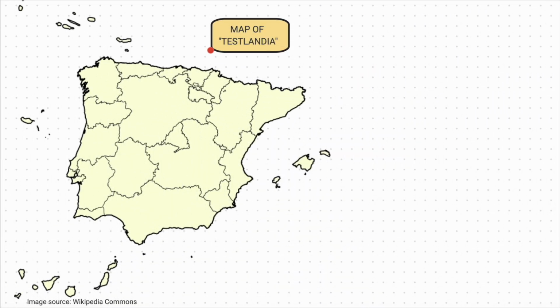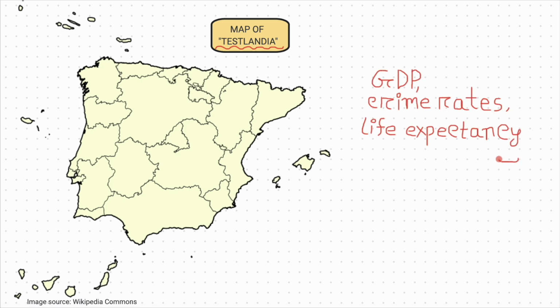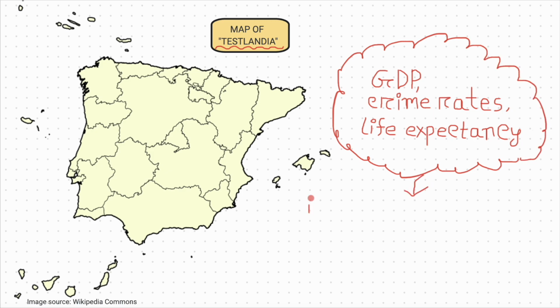Imagine that you open a social media post or news story about poverty in a new region called Teslandia. What do you expect to see? It might mention the GDP, crime rates, or life expectancy, but what do they really say about the people that live there, though? At the national and global stage, it's common to overgeneralize the immeasurably complex issue of poverty with statistics